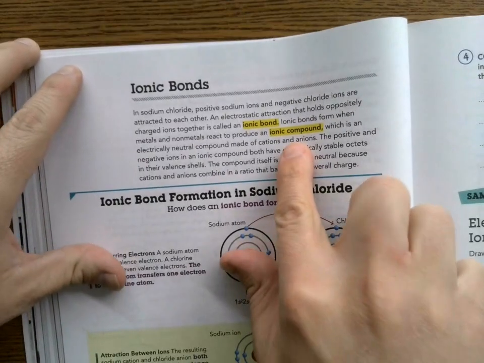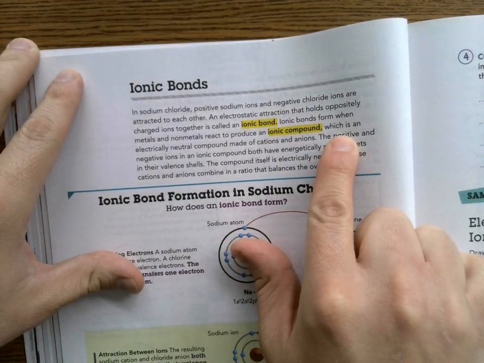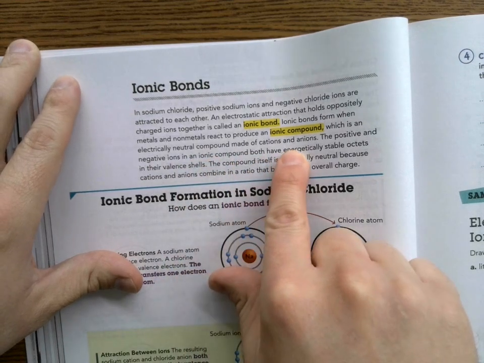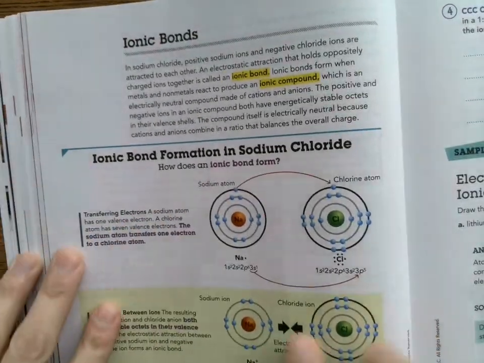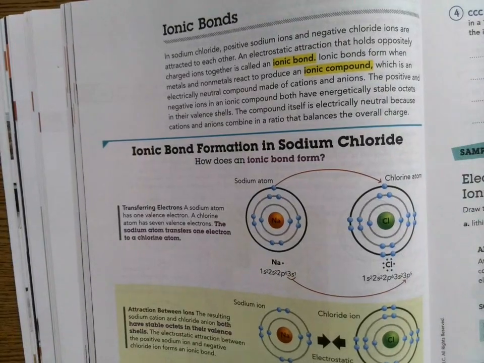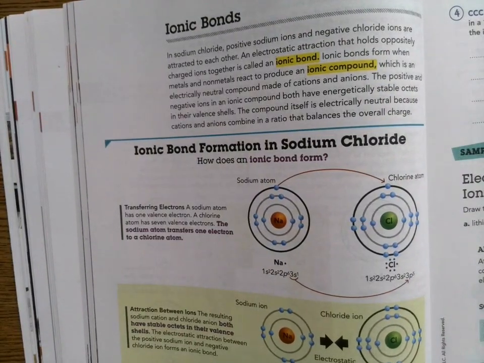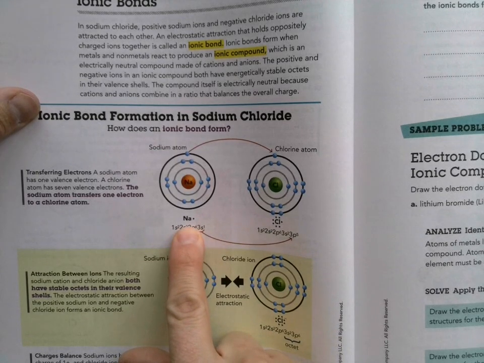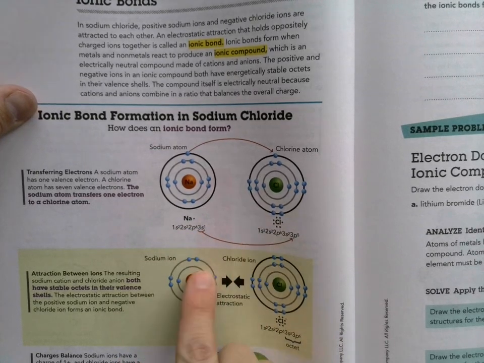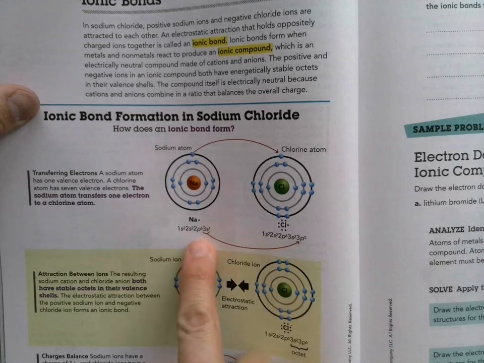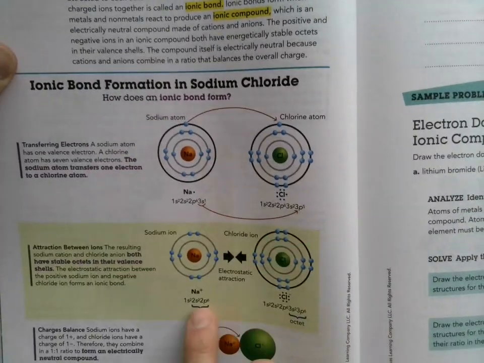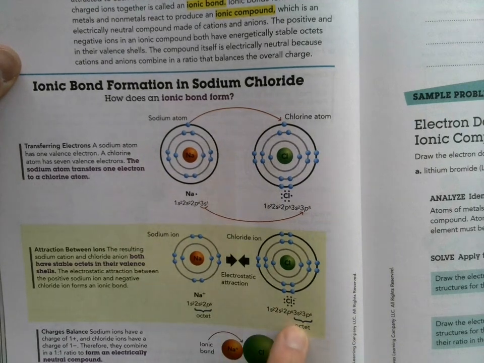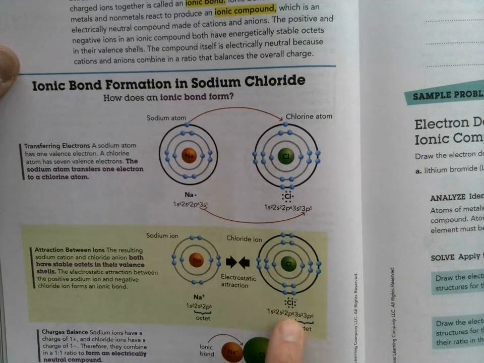And here's another thing about the ionic compound. It is an electrically neutral compound made of cations and anions. Because they now have charges, they can combine, and they form something that's neutral because they cancel each other out. So let's think about this. Sodium wants to give its one electron away, and chlorine wants to take it. It's in a relationship where one wants to give, and the other wants to take. And when it does that, sodium now has a positive charge, and chlorine now has a negative charge.